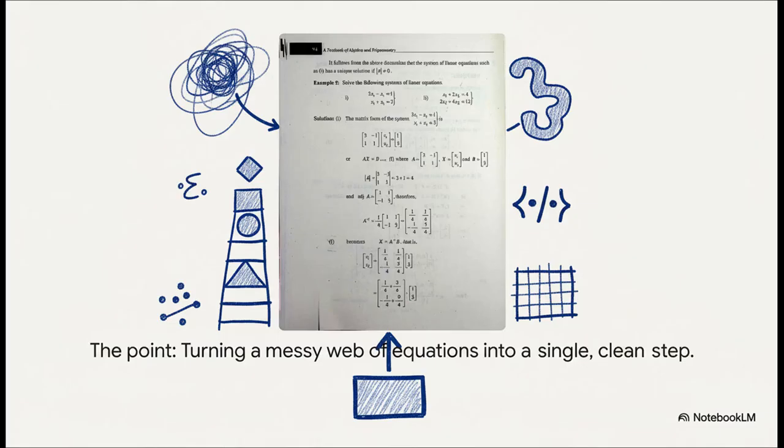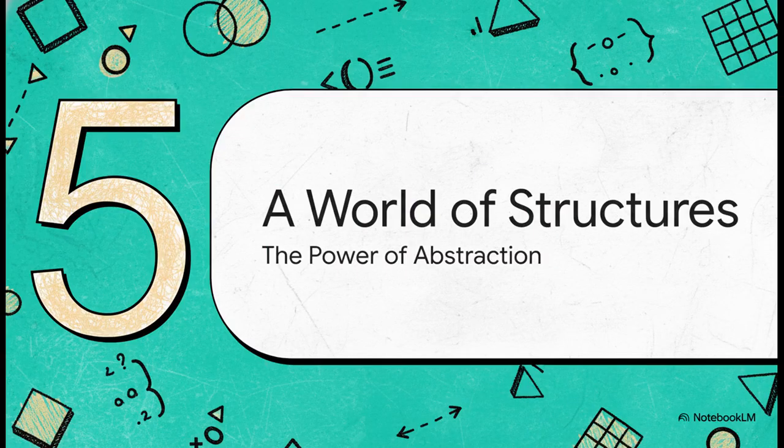And here's the point. This is the payoff. With matrices, we can take a tangled, messy web of equations that are all connected and represent the entire system as one clean, simple statement. This is exactly how computer graphics programs can take a 3D object on your screen and rotate it or scale it or move it around. They use one matrix to transform thousands of points all at once. It turns total chaos into a single elegant step. That's the power.